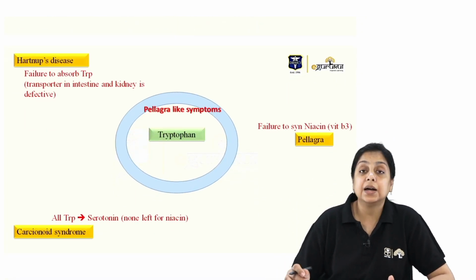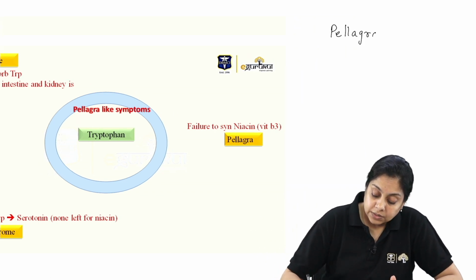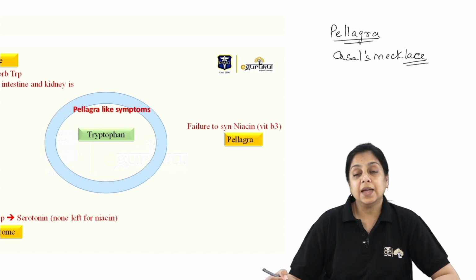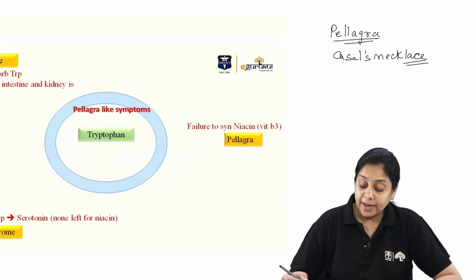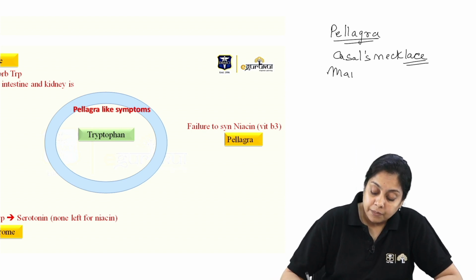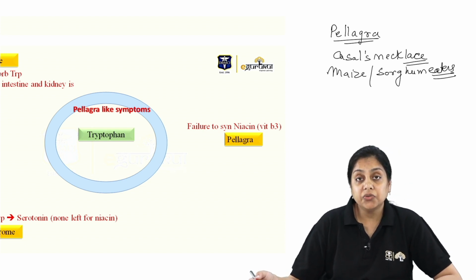Now another very high yield topic, as you can see from this picture, I have written Hartnup's, pellagra, carcinoid syndrome, right. What do we know about the pellagra? We know the Casal's necklace. Almost every other exam they are giving you something with this Casal's necklace, right, and the patients are maize or sorghum eaters, right, sorghum eaters,